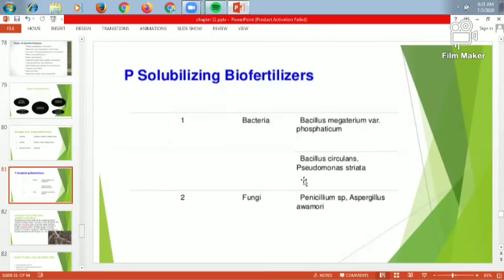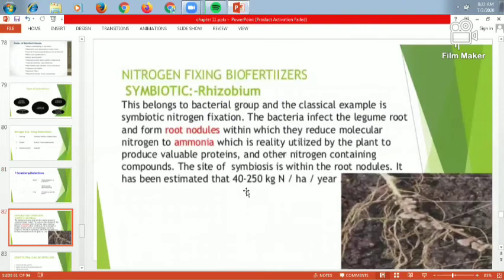associated with the plant, soil and the root, so that the phosphate solubilizing biofertilizer gets absorbed by the root and goes to the plant, then to the crop. That is what we call food production.